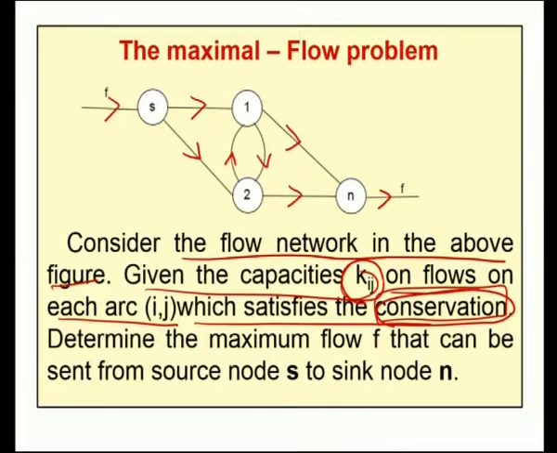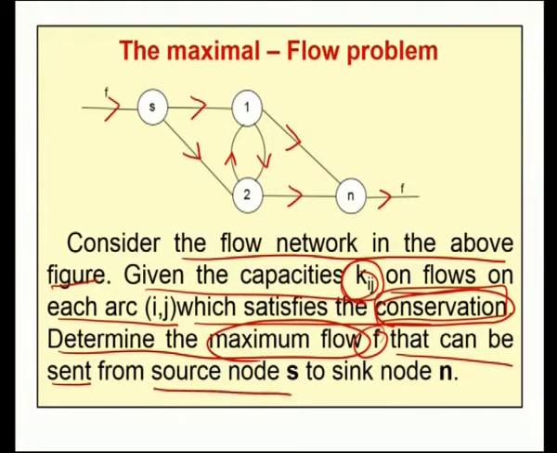That means the total flow into a particular node should be equal to the total flow out of that node. Now, the question is, determine the maximum flow F that can be sent from source node S to sink node N. So, we have to find the maximum flow F that can be transported from the source node S to the sink node N. That is our problem.